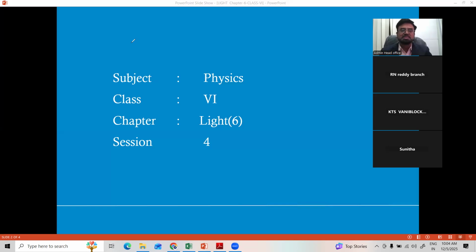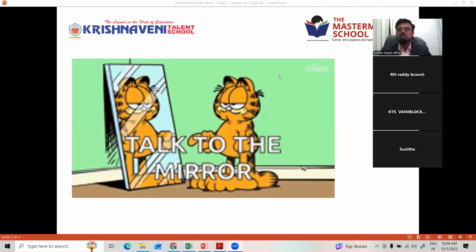Then in the last class, we discussed even shadow and image also, right? Shadow: we have seen whenever light is obstructed in its path, there is an obstacle or an opaque substance, the shadow of the object is formed on the screen.